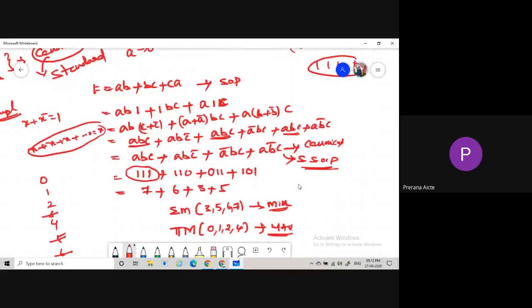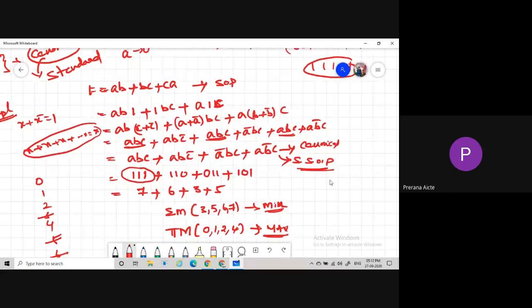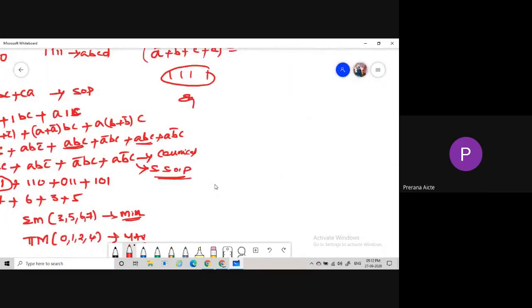So is it okay? Yes, sir. Then coming to the next question. The next example is f is equal to abc plus a bar c plus a b bar. Then find the min terms of this expression. So what we have to do? We should first convert into standard form. Make sure that the given expression is in the form of canonical or not. If it is not in canonical form, we simply convert it into canonical form.